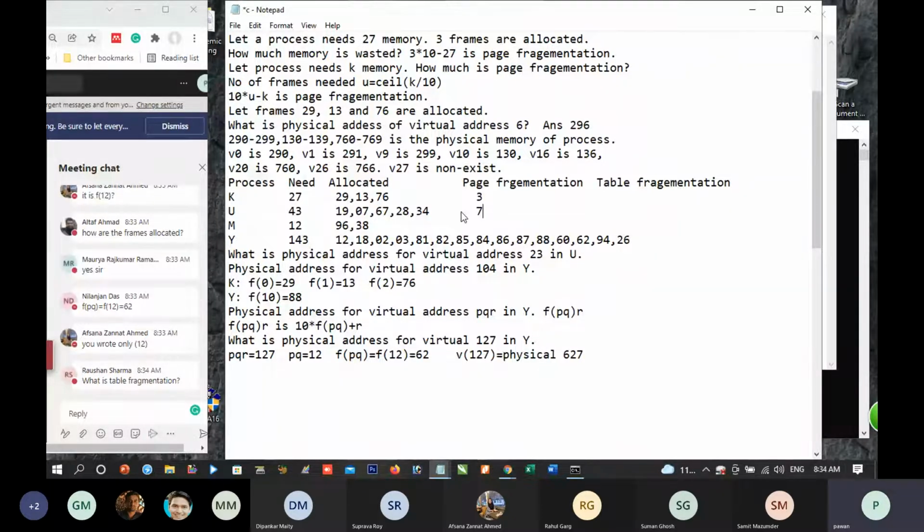In this case, 8 memory is wasted. This is page fragmentation. Table fragmentation is 6, 10, 4. What is fragmentation of a memory? Wastage of the memory is called fragmentation.